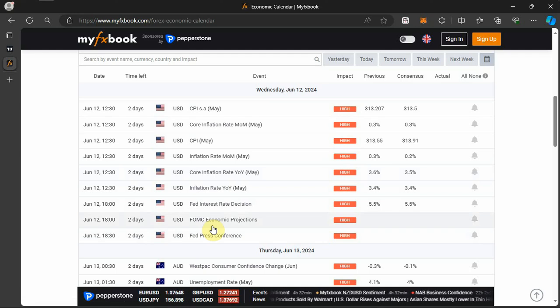So expect a very volatile market so far as Wednesday this week is concerned. So you should be very careful on Wednesday going into the market. All right, you don't trade anyhow. You don't, for those of you who trade in news,